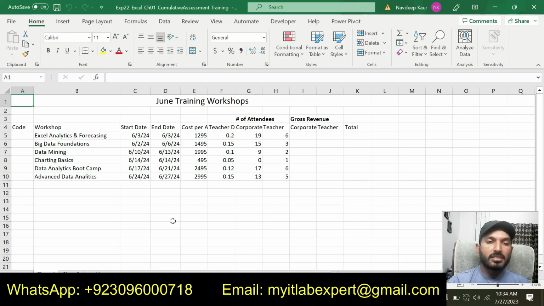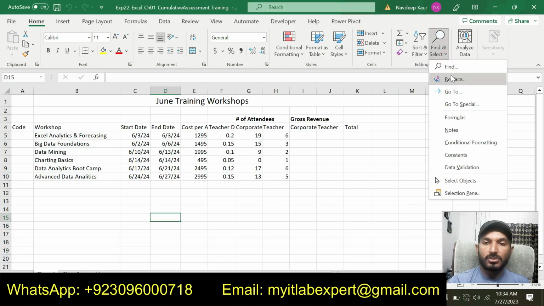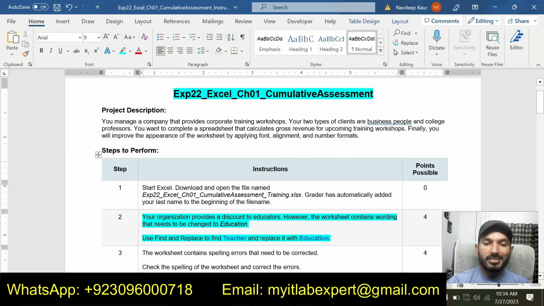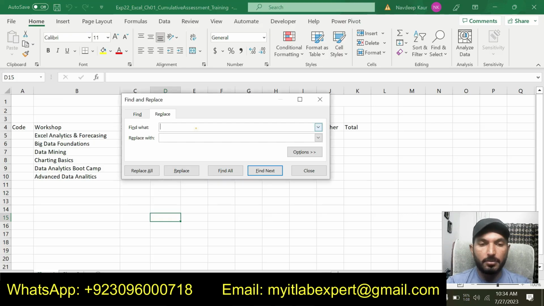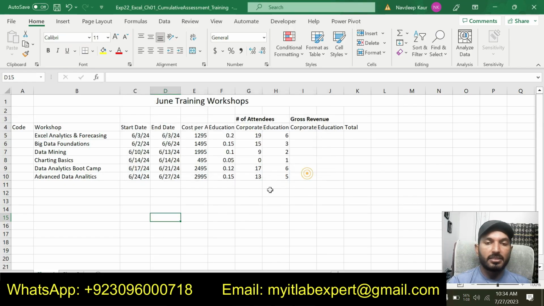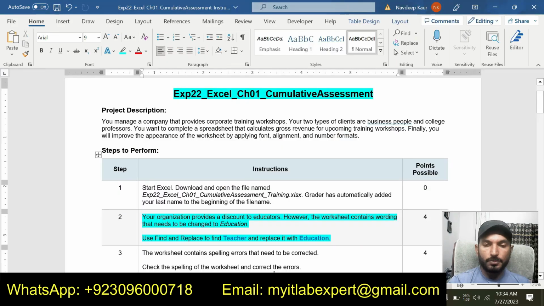Simply go to the Excel workbook, click on the Home tab, and in Editing you can see Find and Select. Select Replace from here. We are supposed to find teacher and replace with education. So we will type teacher here, and it will find teacher and replace it with education. You can see that all done, we made 3 replacements. So we are done with the find and replace required in step number 2.